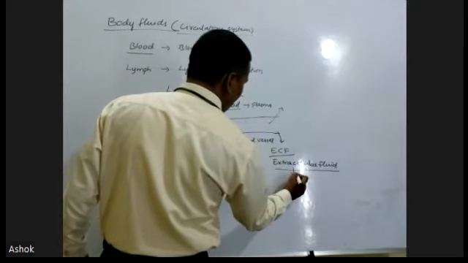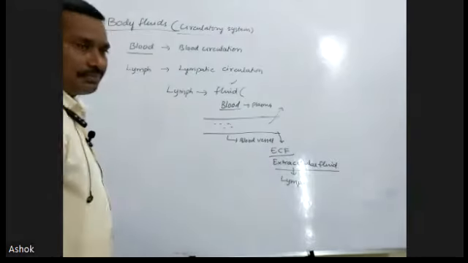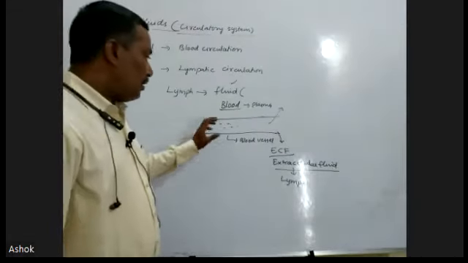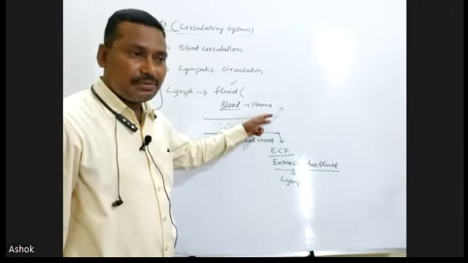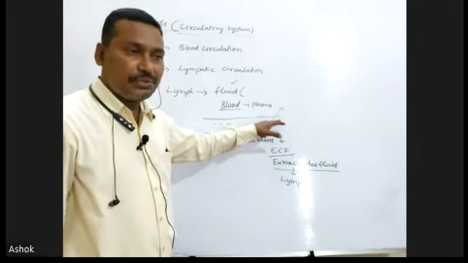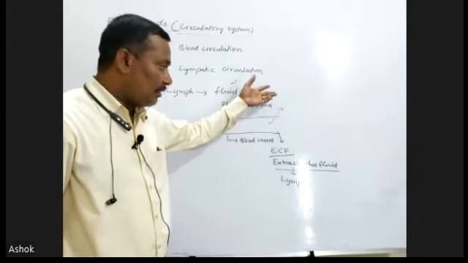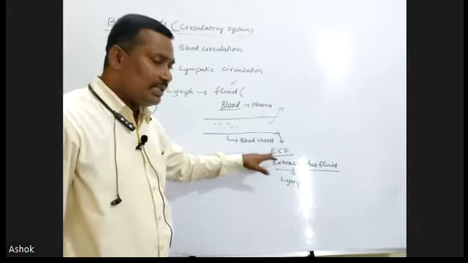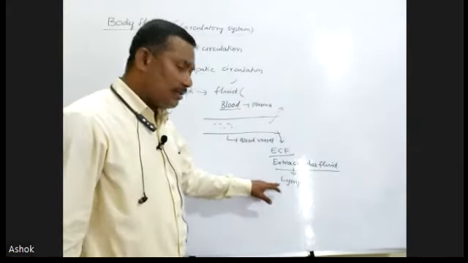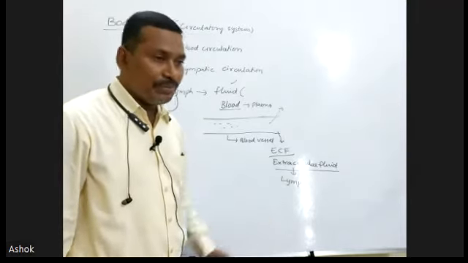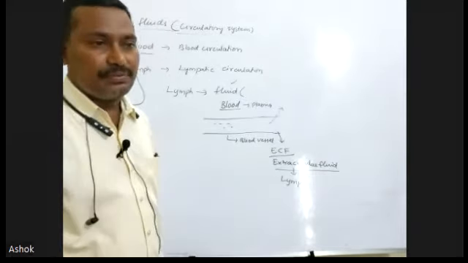This extracellular fluid is nothing but lymph. From the blood, the plasma leaks at the ending of the cells or tissues, and that fluid is called ECF, extracellular fluid, otherwise called lymph.